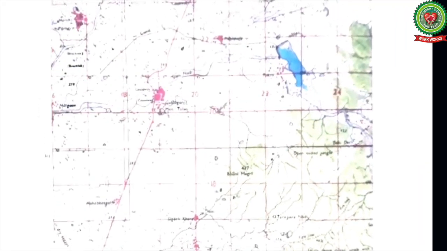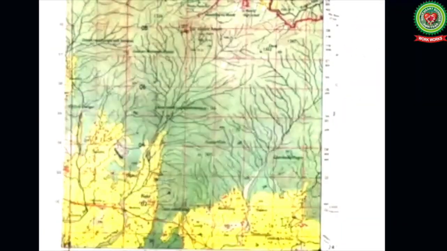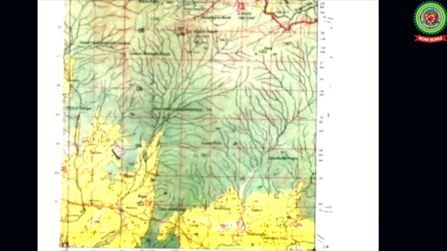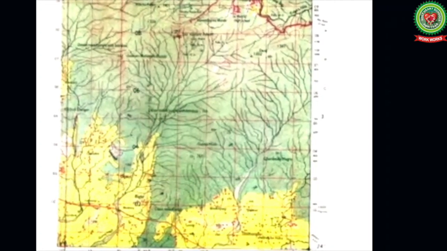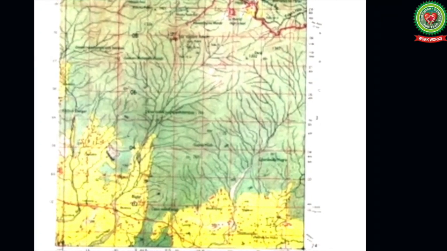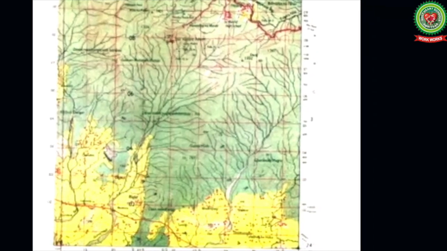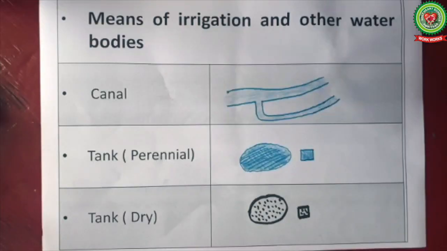With this, we complete all the conventional signs and symbols that are in your syllabus. You must read your book from page number 16 to page number 22. Revise all symbols, understand their meaning, draw them in the copy with proper colors. You must learn the application of all these symbols in the topographical maps.